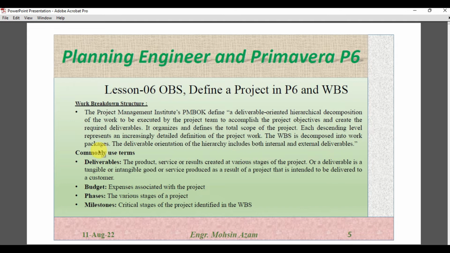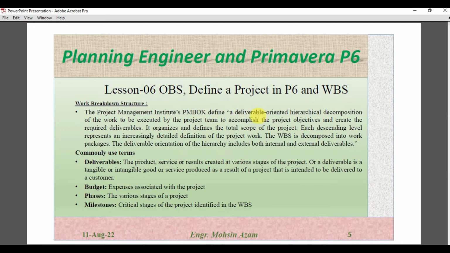A deliverable is tangible or intangible. Tangible means the product has a physical shape, and intangible means something like software, or a service, as a result of the project that is intended to be delivered to a customer. So any product or service is created for a customer.